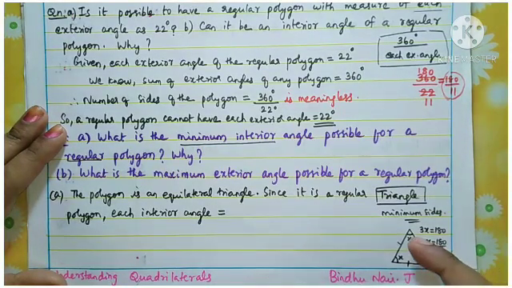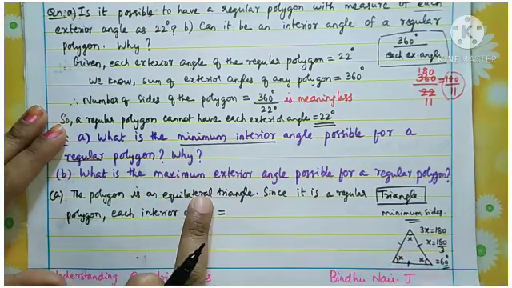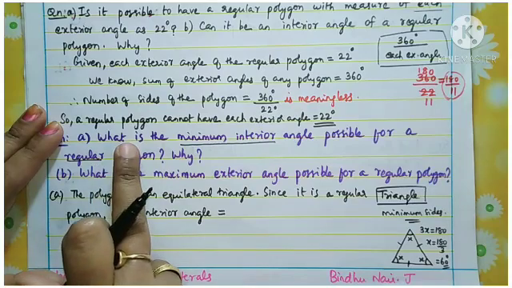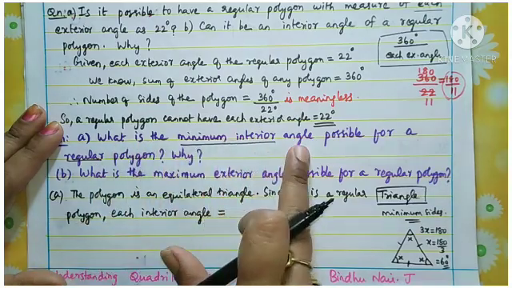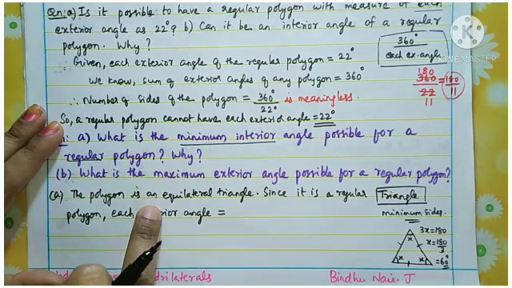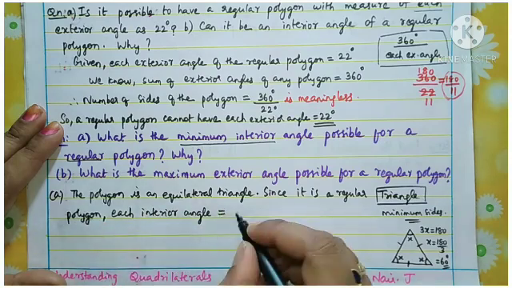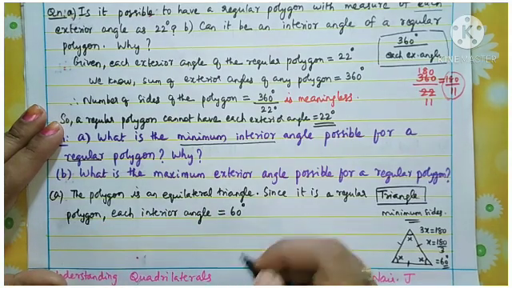Here this 60 degrees is the interior angle. That only we are discussing here. That is our question. What is the minimum interior angle possible for a regular polygon? So the regular polygon is an equilateral triangle. So each interior angle is equal to how much? 60 degrees.